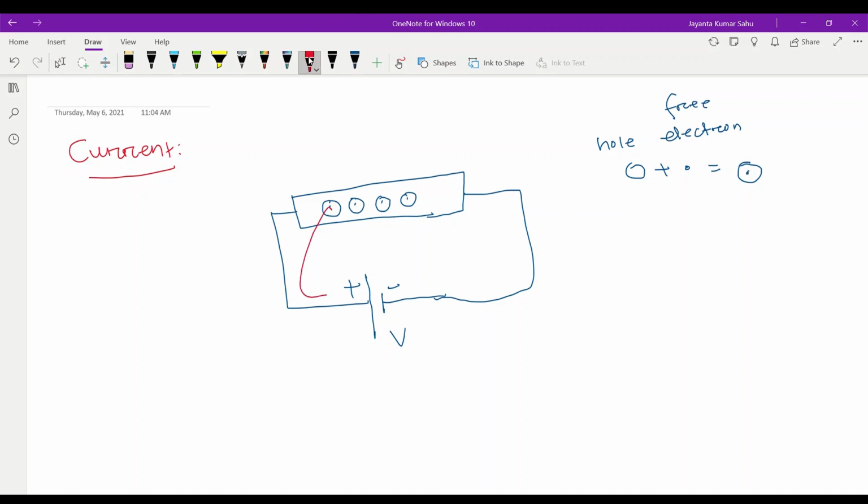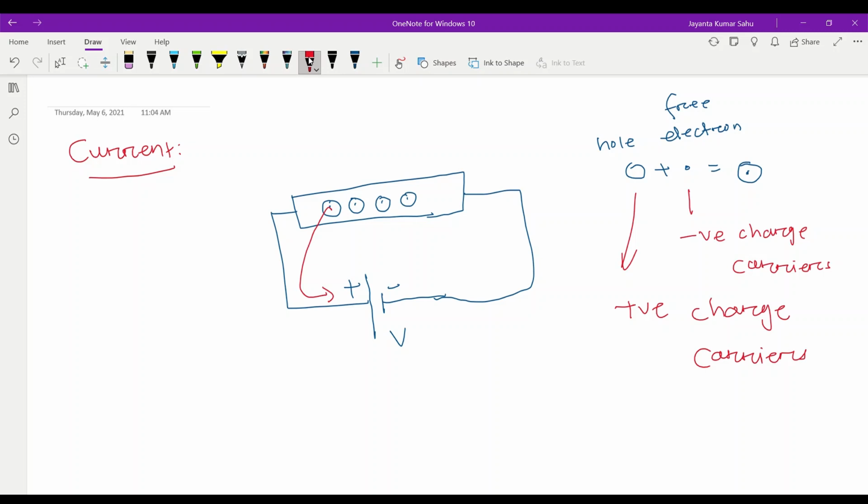Why? Because electrons are negative charge carriers and holes are positive charge carriers, so the electron is attracted by the positive terminal of the voltage source.